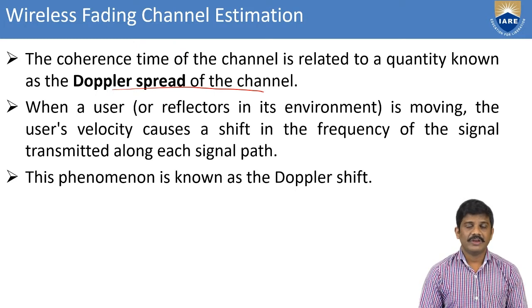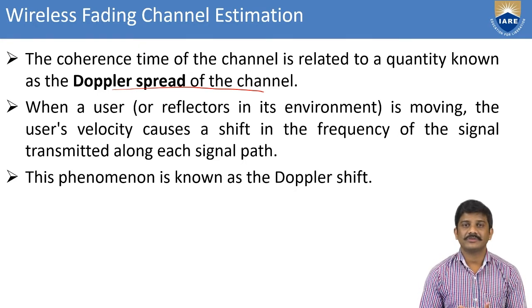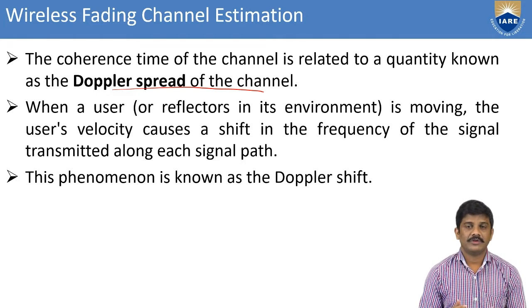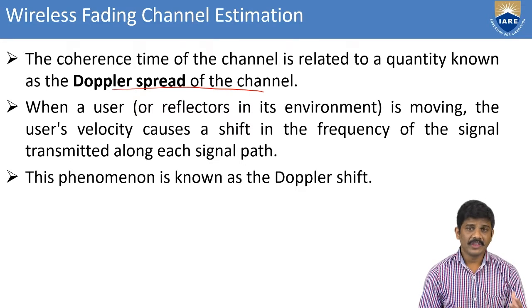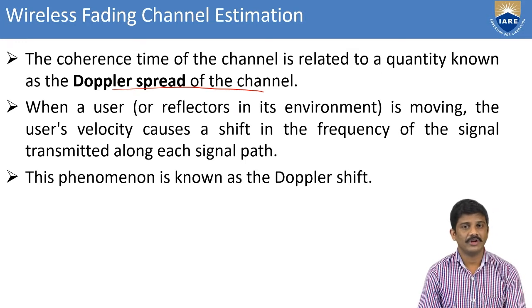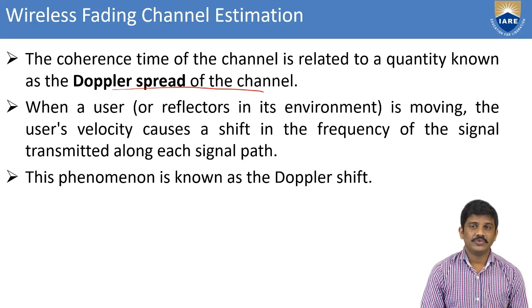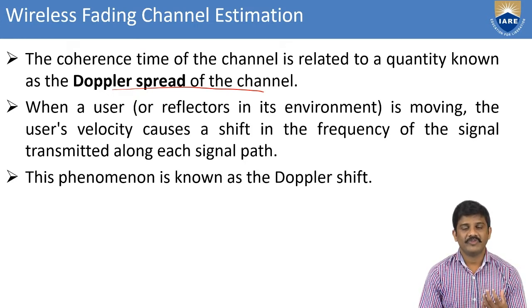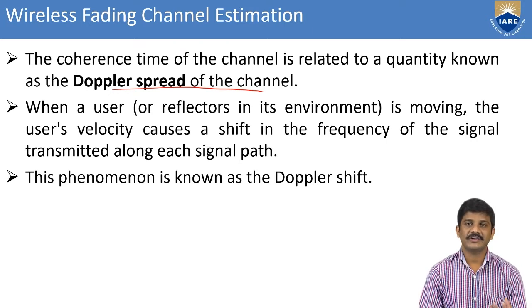When a user or subscriber in the communication terminal is moving, for example talking on a phone while walking on a footpath by the road, different vehicles come near you. Then the user velocity causes a shift in the frequency, because some of the vehicles are going slowly and some are moving fast. This shifts the frequency of the signal along each signal path from the transmitter.